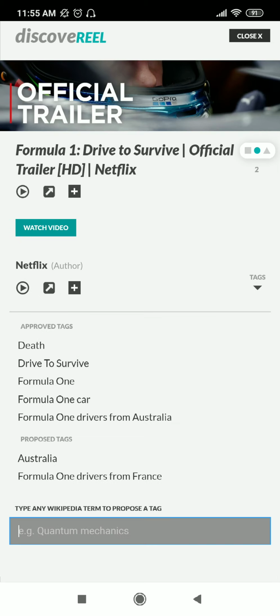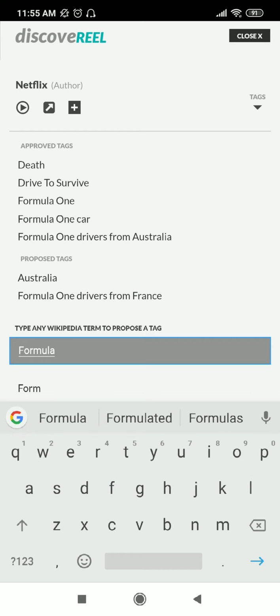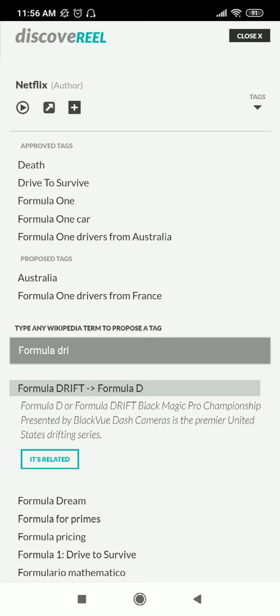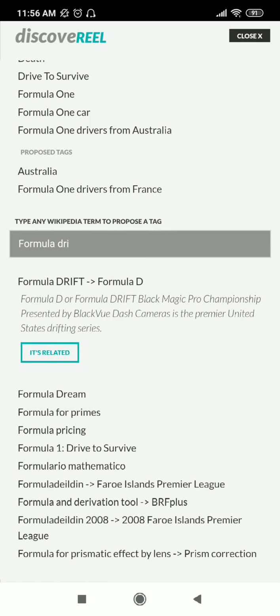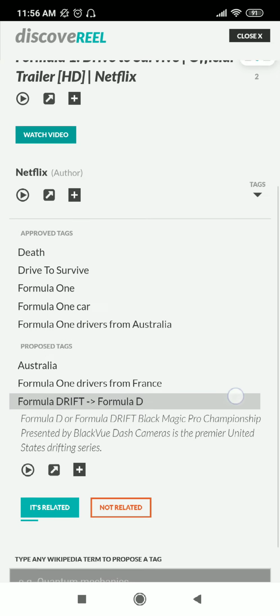And I've proposed 2 more Australian Formula One drivers. So for example, I'm going to add Formula One drivers. Give me a moment. Okay, for example, I'm going to add Formula One drift. So it's related. So what that will do is that will show up here as proposed tags.